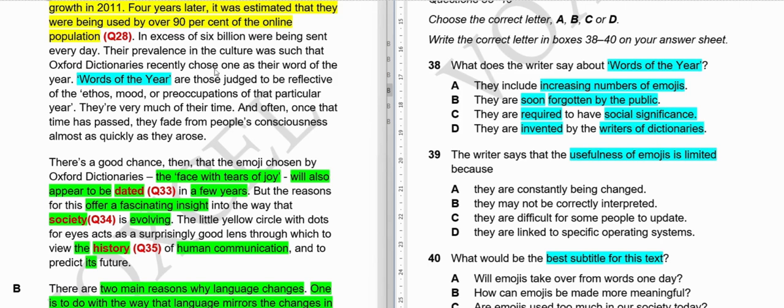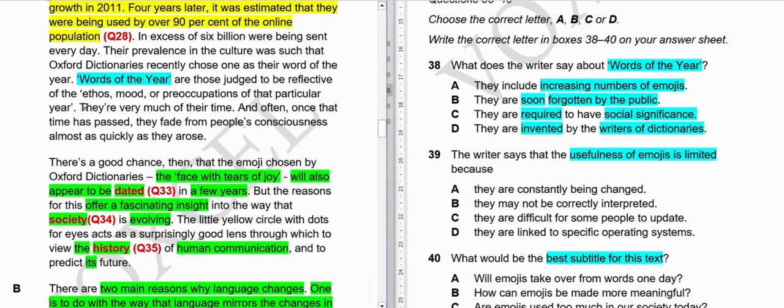Okay. Let's see what the words of the year refer to here. Words of the year are those judged to be reflective of the ethos, mood, or preoccupations of the particular year. They are very much of their time, and often once that time has passed, they fade from people's consciousness almost as quickly as they arose.